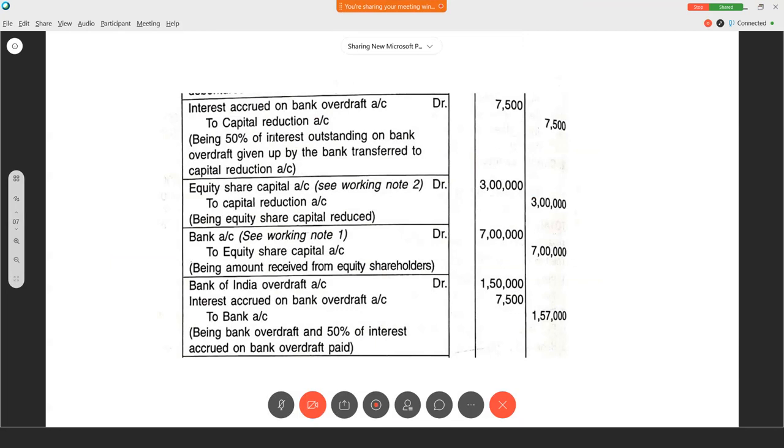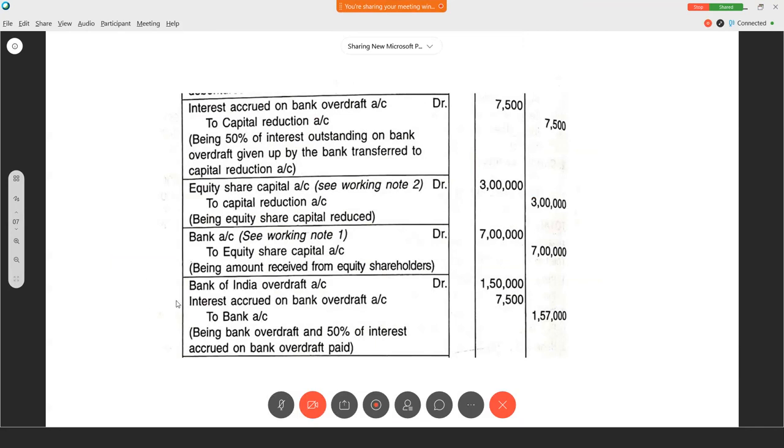Let us see the sacrifice part. Interest accrued on bank overdraft account debtor to capital reduction account. See, savings for us, right? Because 7,500 they say they are sacrificing. So this is the benefit for us. Interest accrued on bank overdraft account debtor to capital reduction account.